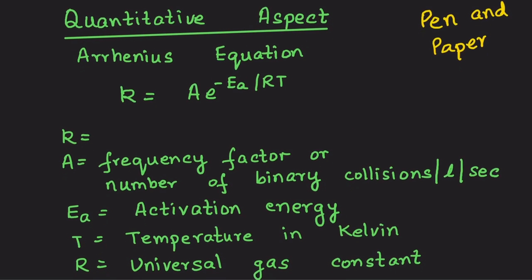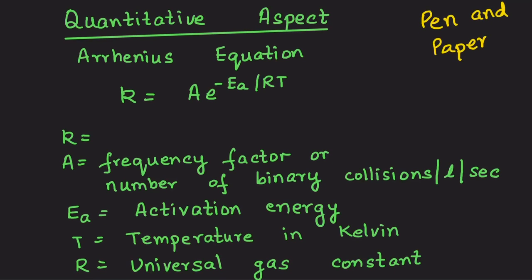Quantitative aspect is how the three are connected with each other, and we are going to take up the Arrhenius equation for it. Arrhenius gave the quantitative relation: k = A e^(-Ea/RT). Now, if you have been regularly doing this topic with us, can you tell me what k is equal to? Yes, it is the rate constant of a chemical reaction.